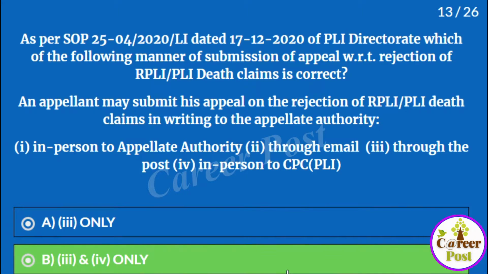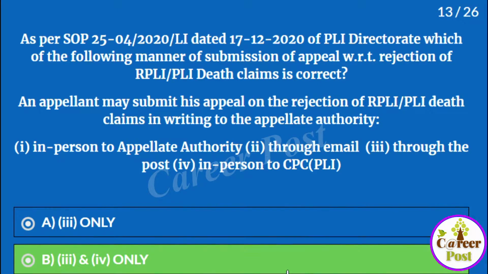That is basically regarding the death claims of RPLI and PLI. According to that SOP, an appellant may submit his appeal on rejection of RPLI PLI death claims in writing to the appellate authority: 1. In person to the appellate authority, 2. Through email, 3. Through the post, or 4. In person to the CPC PLI.